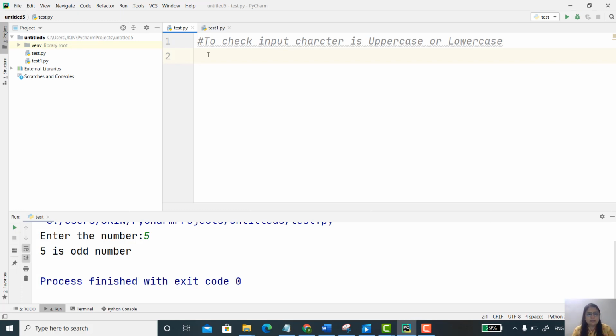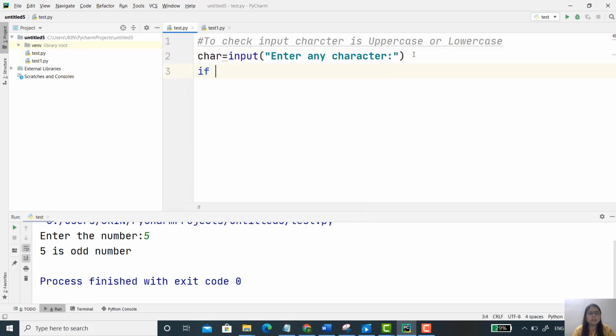So the first statement I am writing, I am just taking one variable, that is character, and then input, that is, enter any character. So here the user will enter the character, and how will the code check?